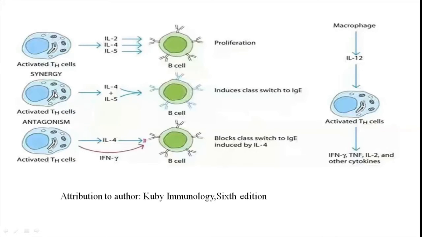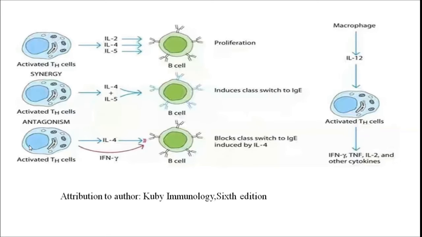Now synergy. In that, what will happen, this is the activated T helper cell, these are the two, interleukin 4 and 5. When we combine these two interleukins they will exhibit their effect on the B cell. So the combined effect of these two cytokines on the B cell induces class switching to IgE.